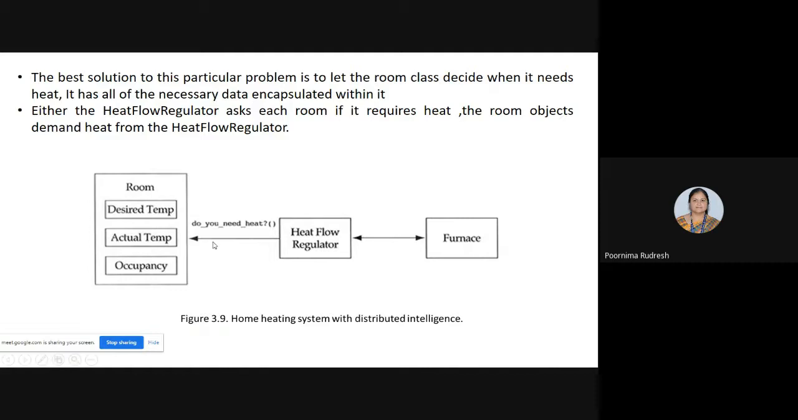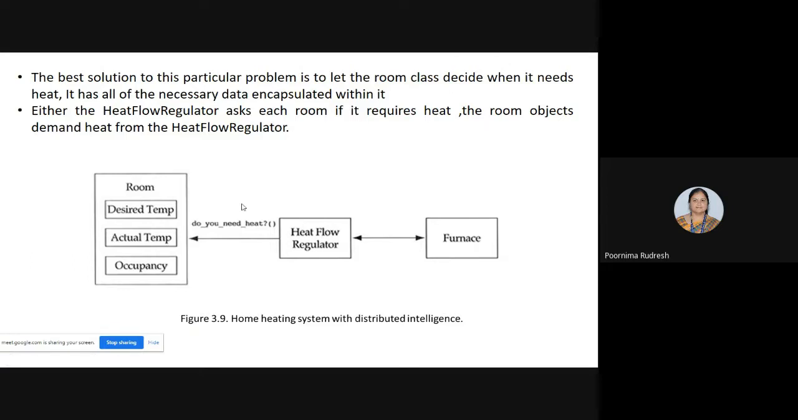Okay, so here the control is given to the room itself. The room can decide whether it requires the heat or not. Based on that, it can demand the heat from the heat flow regulator, or the heat flow regulator can ask each room whether the room requires the heat or not. If the room requires the heat, then the heat flow regulator asks the furnace to heat up the water. Once the water gets heated up, it informs the room that it is getting heat.